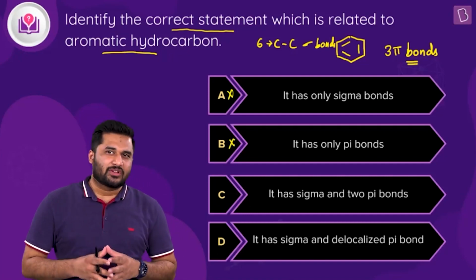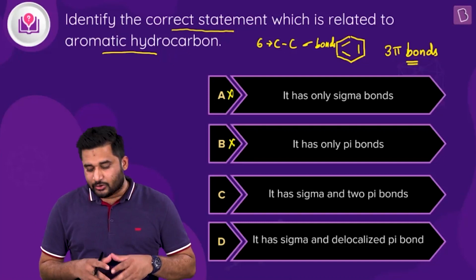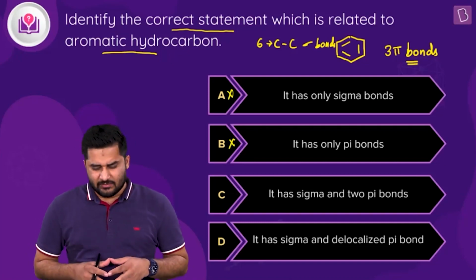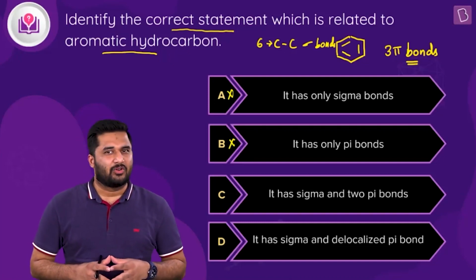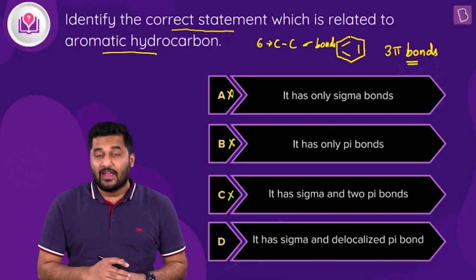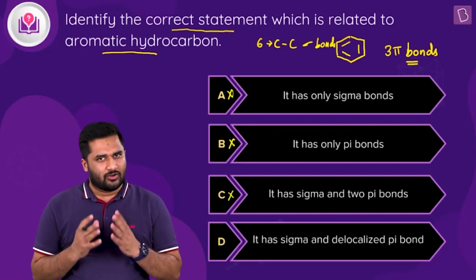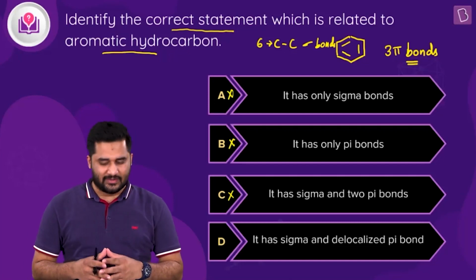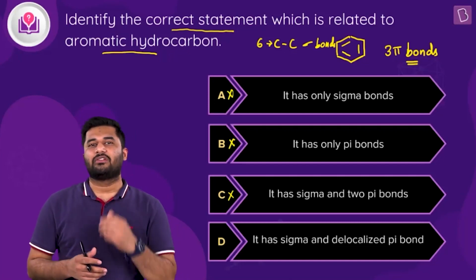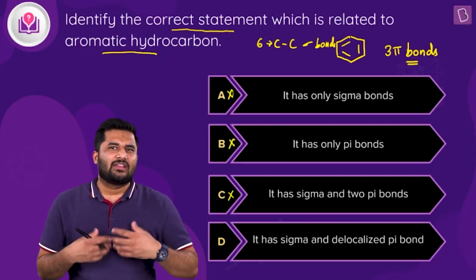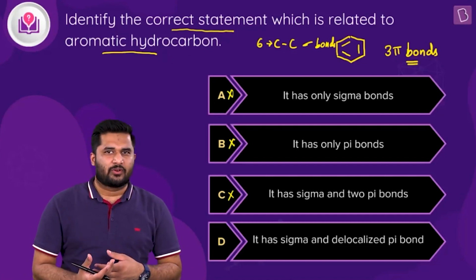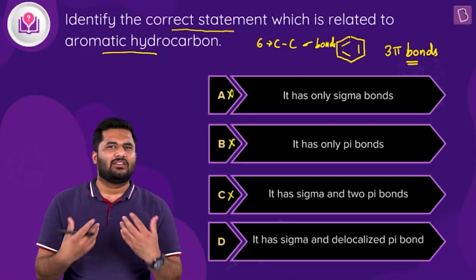And then moving to option C, it is saying it has sigma and two pi bonds. See, in benzene itself, you can see we have three pi bonds, which means option C is not right. And yes, let me tell you in general, although aromatic hydrocarbons contain sigma as well as pi bonds, you cannot say that the number is always two for pi bonds. It can be three, it can be any other number as well.